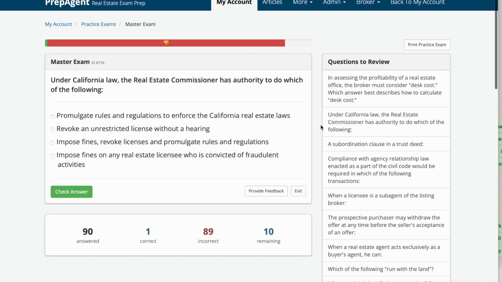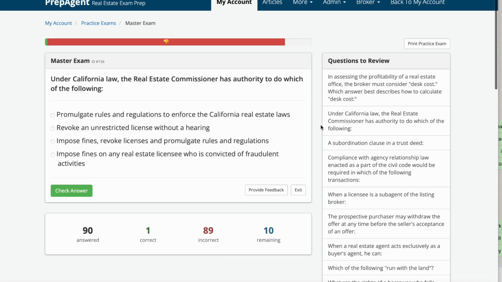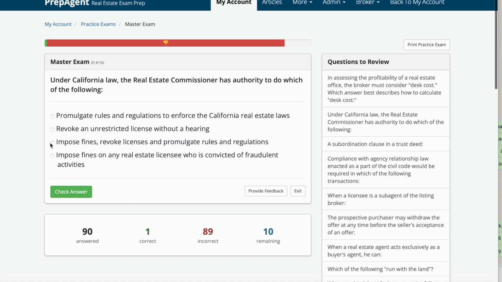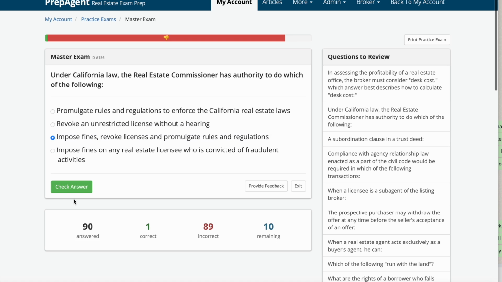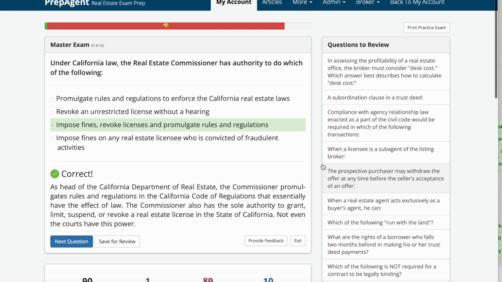Under California law, the real estate commissioner has the authority to do which of the following? A, promulgate rules and regulations to enforce the California real estate laws. B, revoke an unrestricted license without a hearing. C, impose fines, revoke licenses, and promulgate rules and regulations. D, impose fines on any real estate licensee who is convicted of fraudulent activities. And the answer is C. Impose fines, revoke licenses, and promulgate rules and regulations.